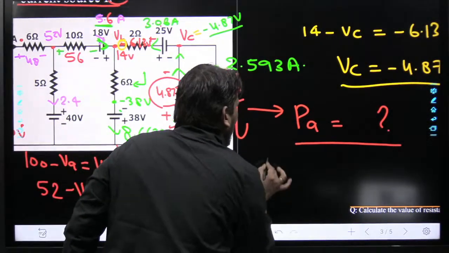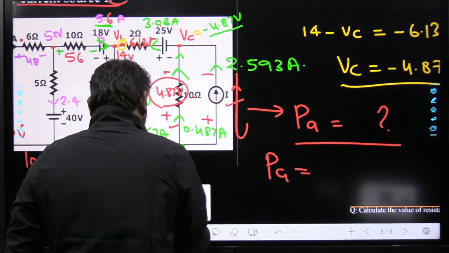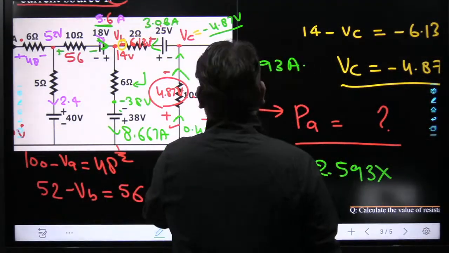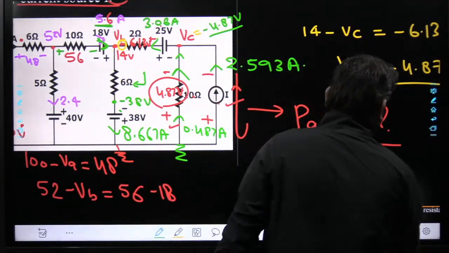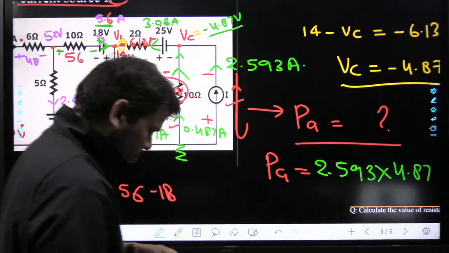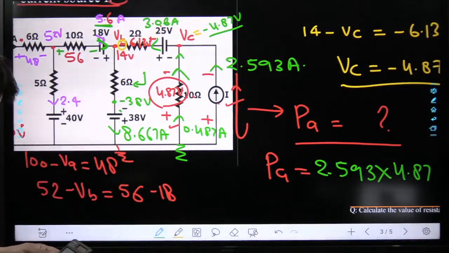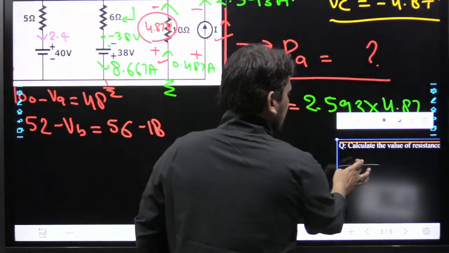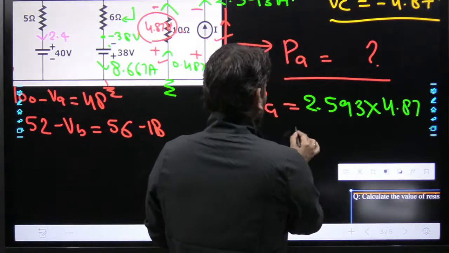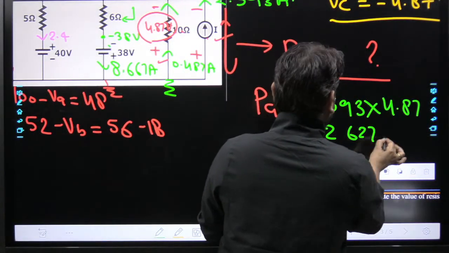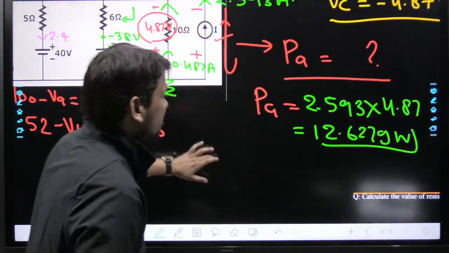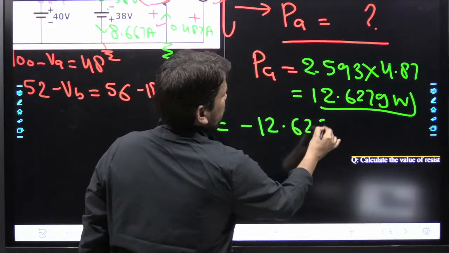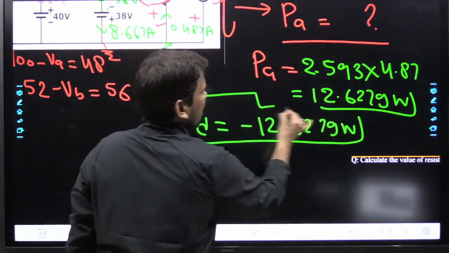So what will be the power absorbed by this current source? It is very easy: 2.593 into this voltage, 4.87. How much will this come to? 2.593 into 4.87 will come to 12.6279 watt absorbing. So what will be the delivering power? Delivering power will be 12.6279 watt, that is our final answer.